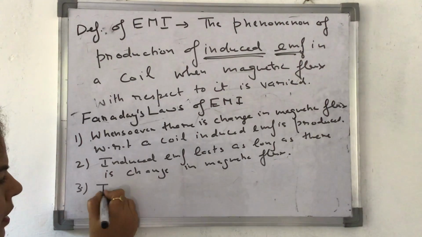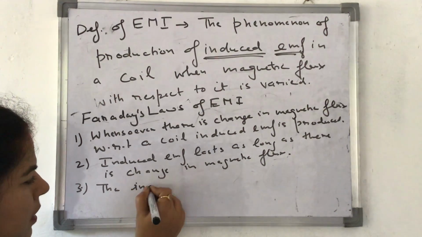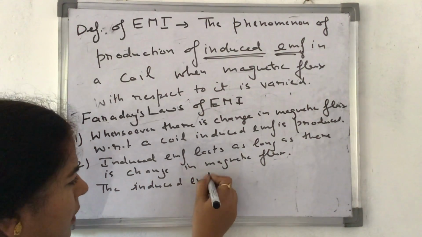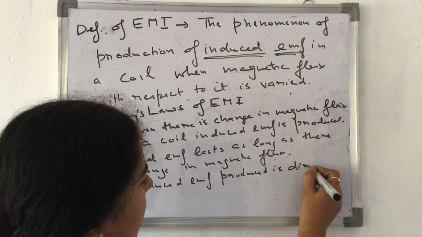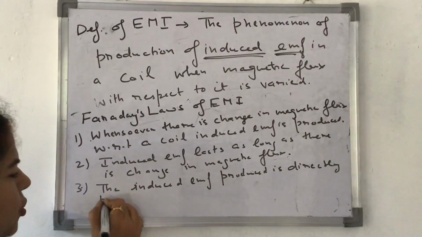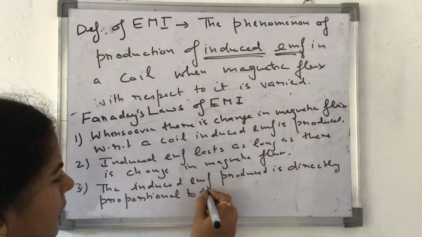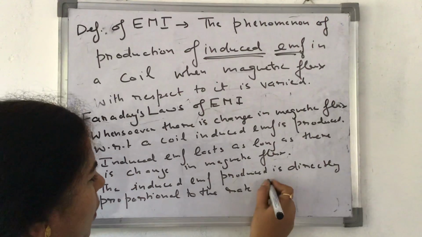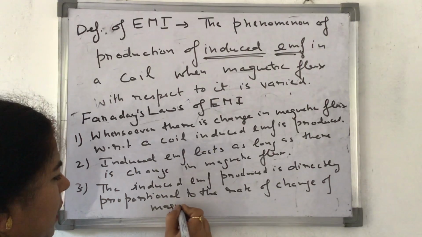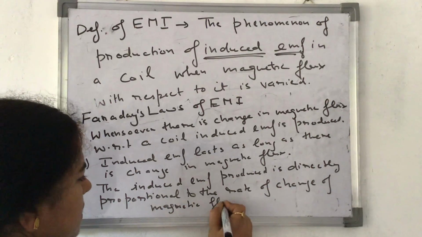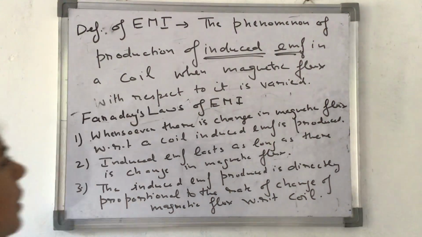Third, the induced EMF produced is directly proportional to the rate of change of magnetic flux with respect to the coil. These are the three laws.